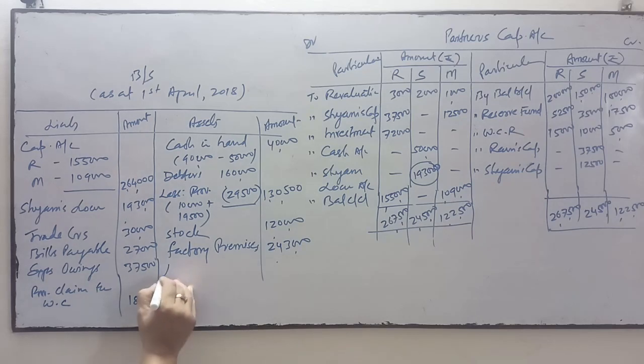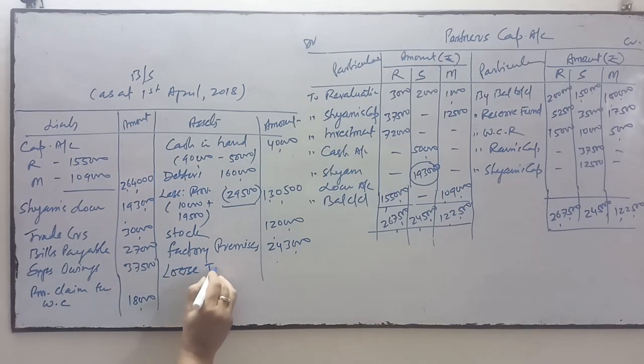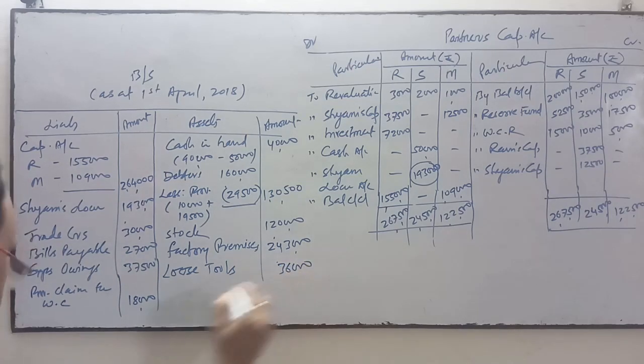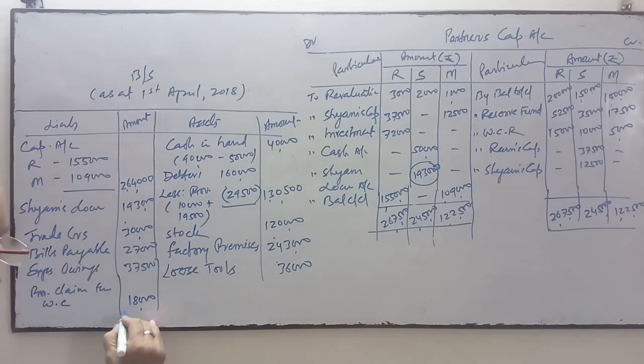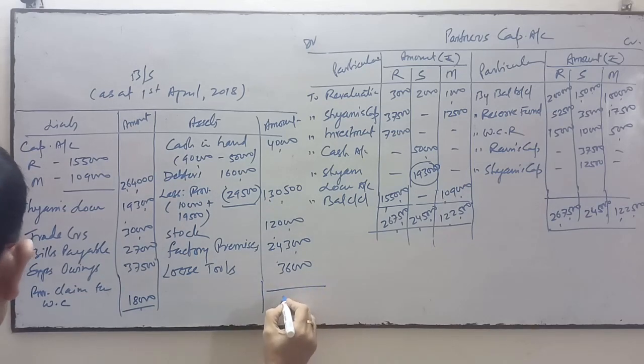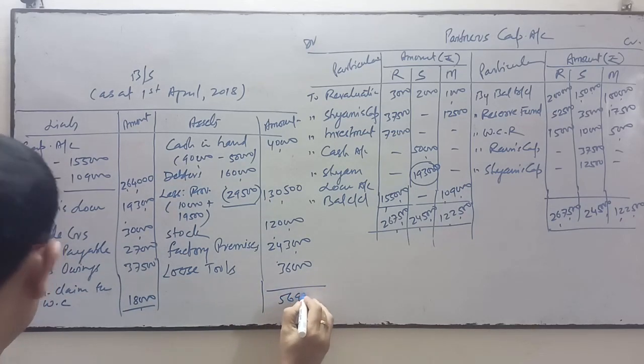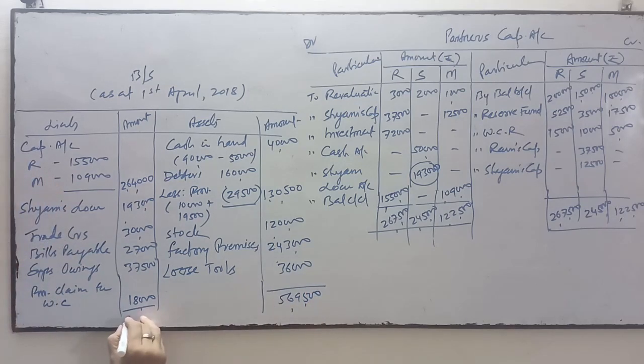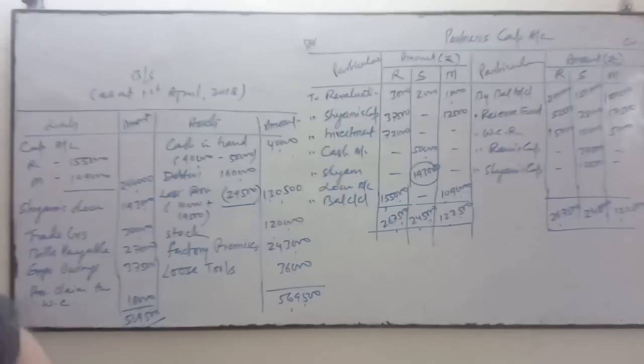Loose tools, valued at 36,000. Okay. So now we do the total of both sides. This side total is 5,69,500. This side total is 5,69,500. So the question is completed.